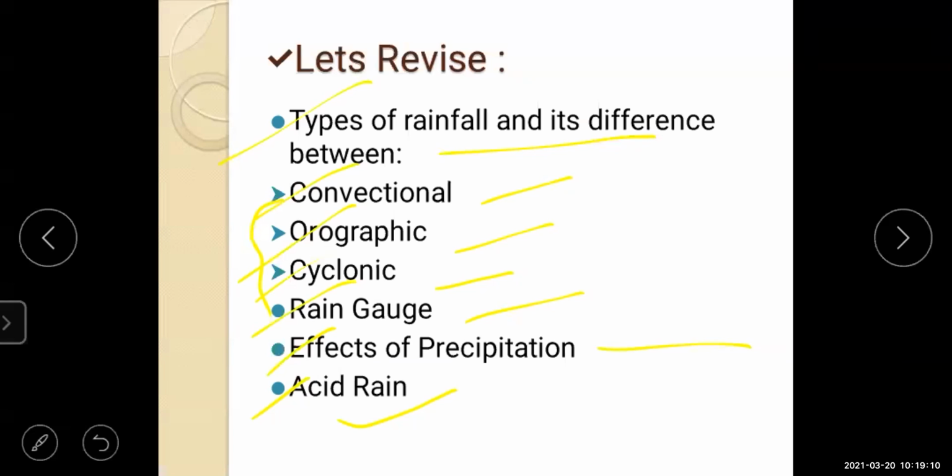If asked to explain the distinction between cyclonic rain and convectional rainfall, first you will write the meaning of each, what cyclonic and convectional rainfall are. Then in which area it occurs, that you are going to write. After that, there are examples also. You will write the examples, and the steps of how cyclonic rain forms. With these points, you will distinguish both types of rainfall.